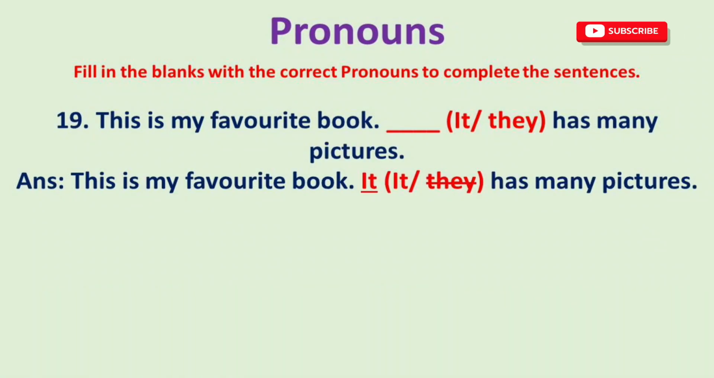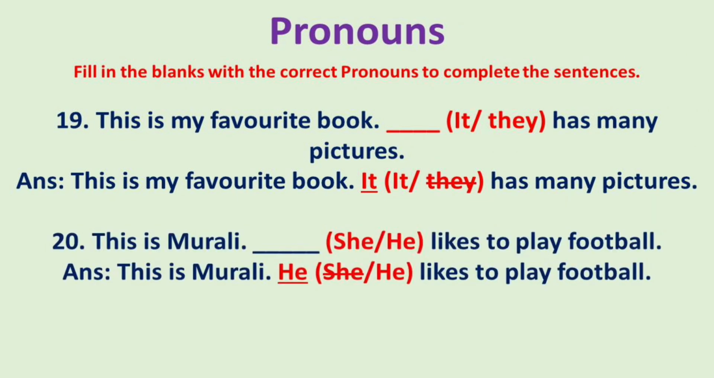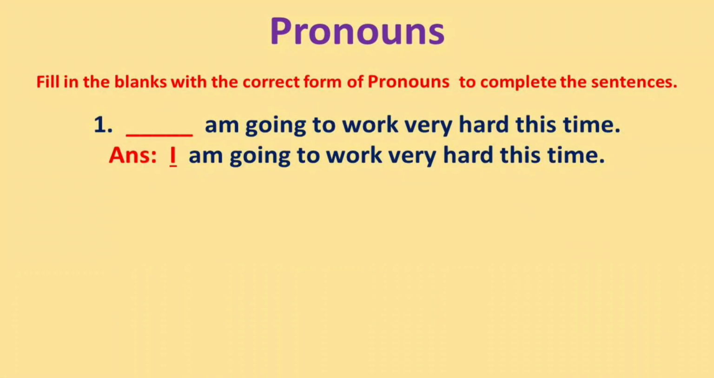19. This is my favorite book. Dash, it or he has many pictures. The answer is, this is my favorite book. It has many pictures. 20. This is Murli. Dash, she or he likes to play football. The answer is, this is Murli. He likes to play football.